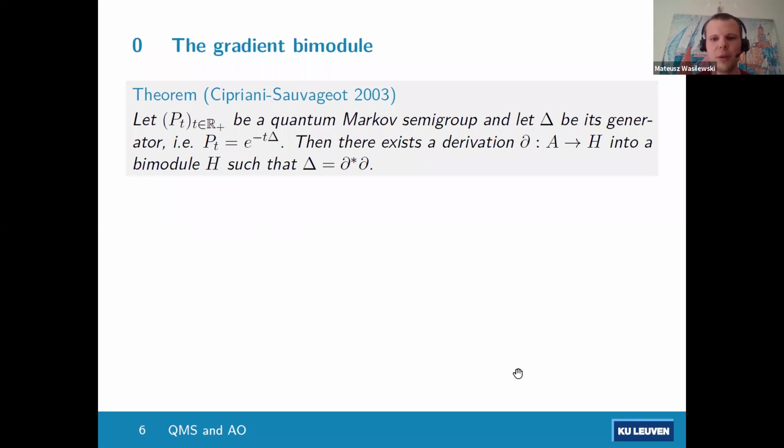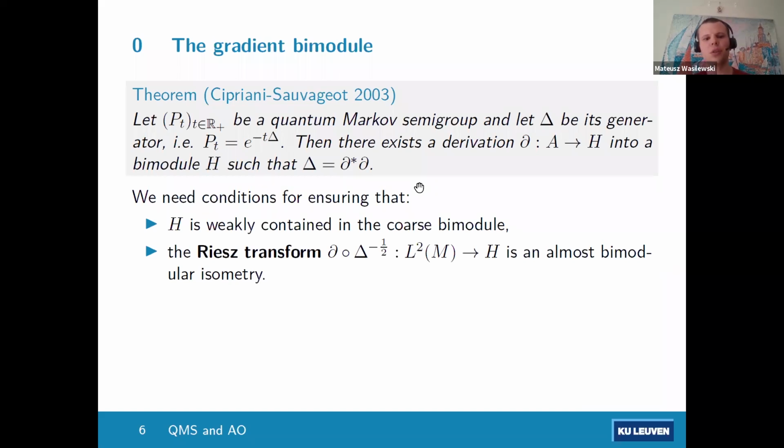So there always exists a derivation from the subalgebra A, which has to be defined, but it's some subalgebra of M, which is contained in the domain of the generator. And there always exists such an algebra. I don't want to go into the details, but there always exists a derivation into a bimodule such that delta is equal to del star del.